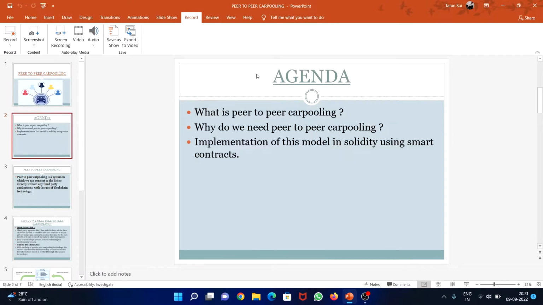So let's see what our agenda is. Once again, I want to tell you what peer-to-peer carpooling is. Carpooling, also known as car sharing, ride sharing and lift sharing, is the sharing of car journeys so that more than one person travels in a car, which prevents the need for others to have to drive to a location themselves.